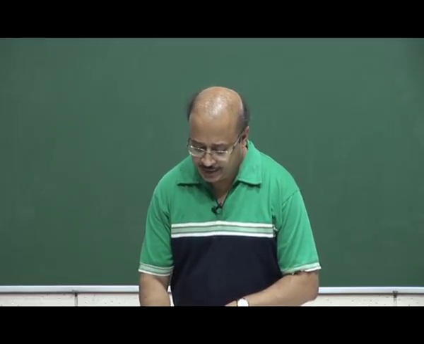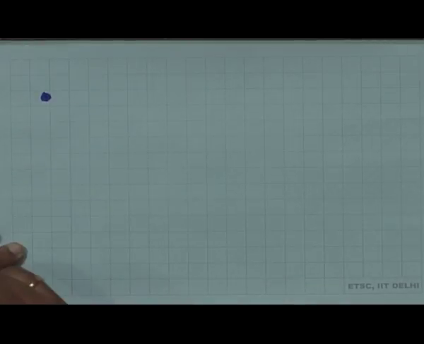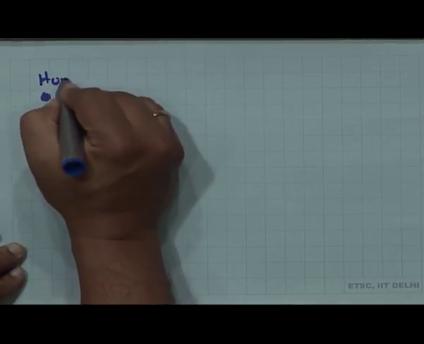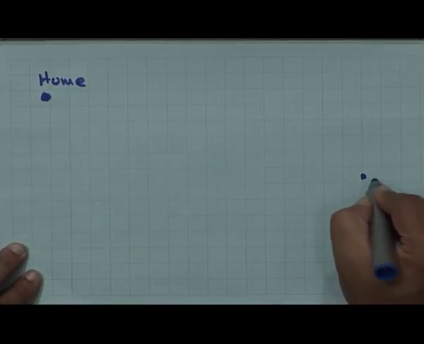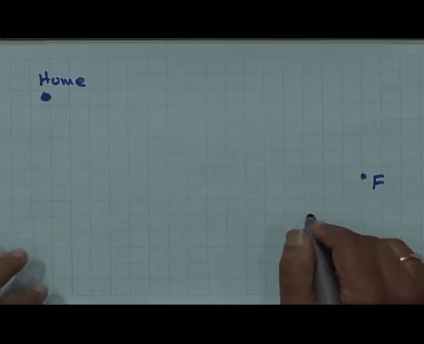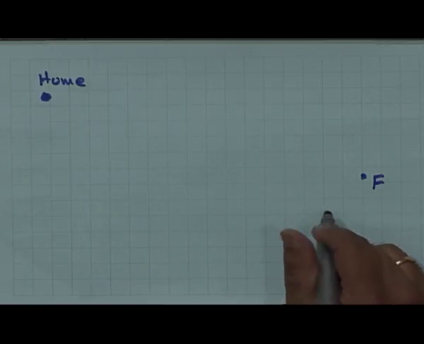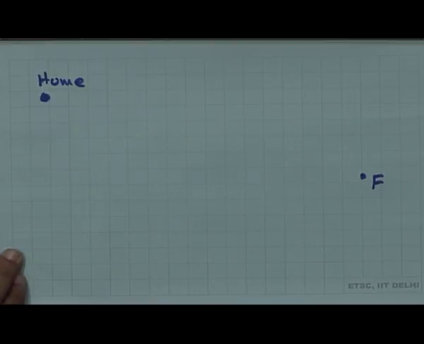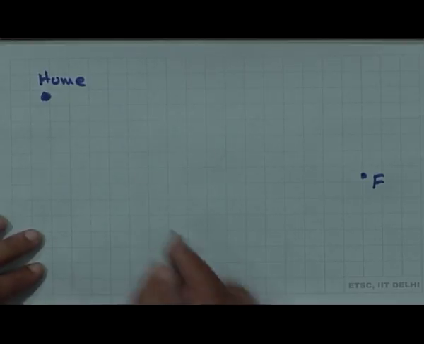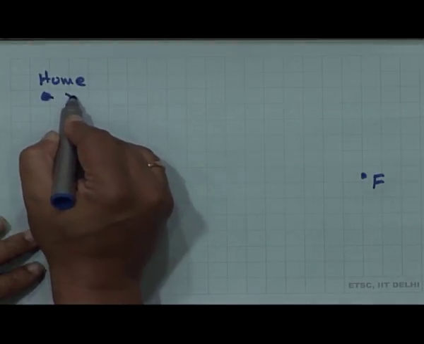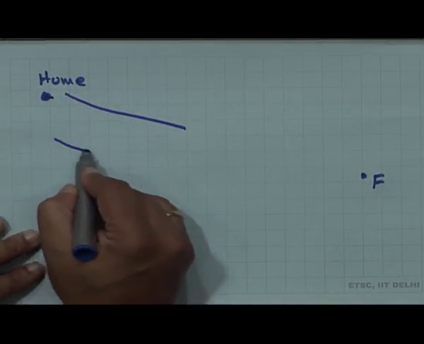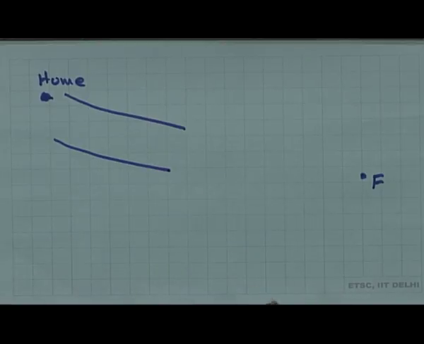Let us consider that this is your home, and say this is your friend's home. So you have to go from here to here. Now, as it happens, one of the paths will go like this. Suppose from here you have a very broad road.